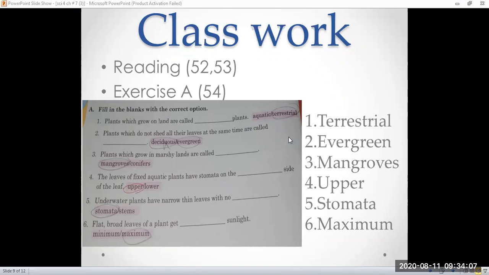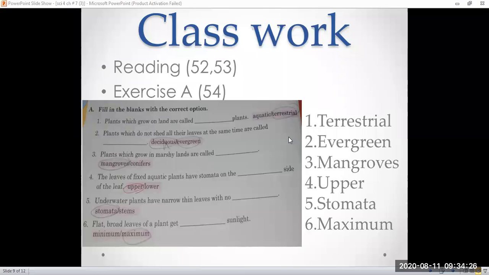Okay, here is your exercise. So take the pencils in your hands. First one is that plants which grow on land are called the terrestrial plants. And write down the spelling correctly. There are two double R's there.